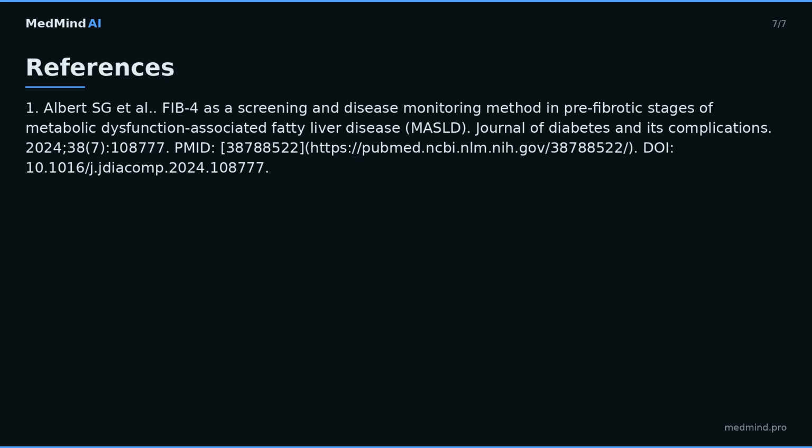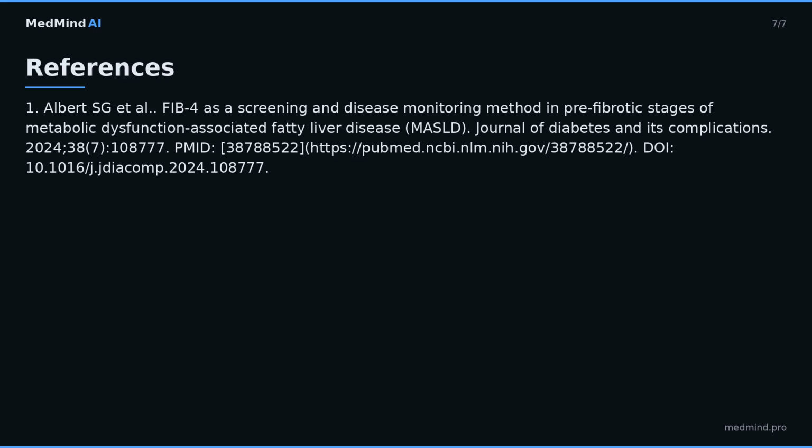References. 1. Albert S. G. et al. FIB4 is a screening and disease monitoring method in prefibrotic stages of metabolic dysfunction-associated fatty liver disease, MASLD. Journal of Diabetes and Its Complications. 2024, 38, 108777.